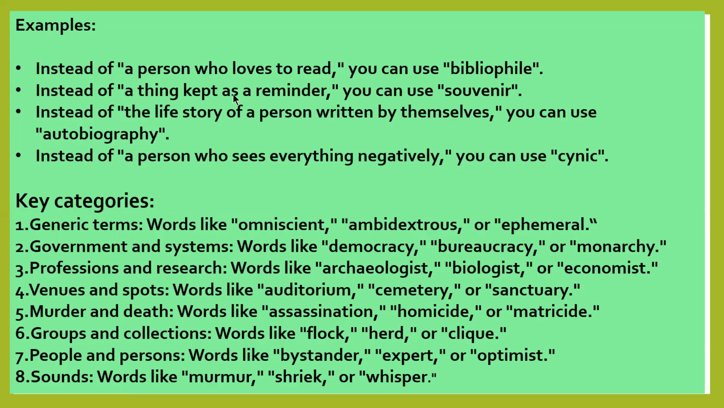So generic terms, words like omniscient. Omniscient means knowing everything. One is a very arrogant person, and he thinks he is omniscient, he is knowing everything. Ambidextrous means able to use the left and right hand equally well. Ram is a painter who is ambidextrous, meaning he can use both left and right hand equally while painting. Third is ephemeral. These are the generic terms.